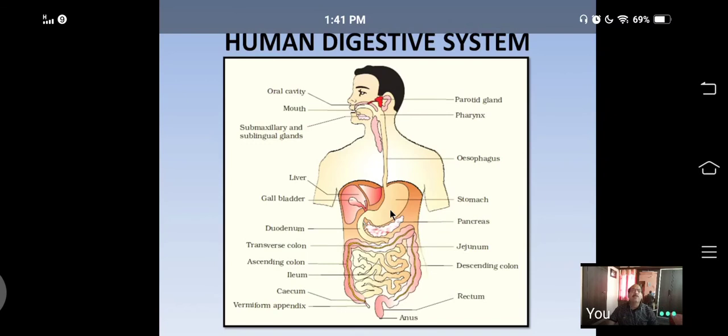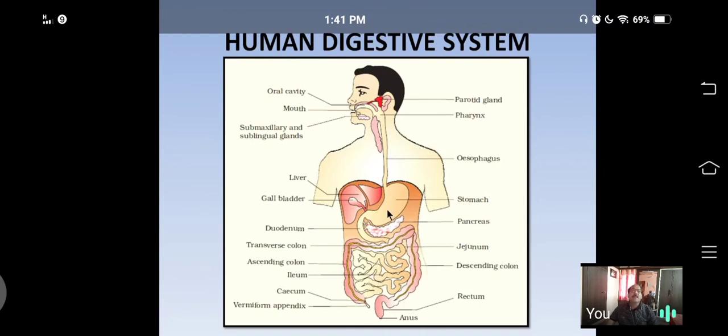That's why food pH decreases to 1 to 1.5 in a stomach. Food becomes highly acidic. That helps for digestion of proteins, and it arrests the digestion of carbohydrate. That's why carbohydrate digestion does not take place in a stomach.